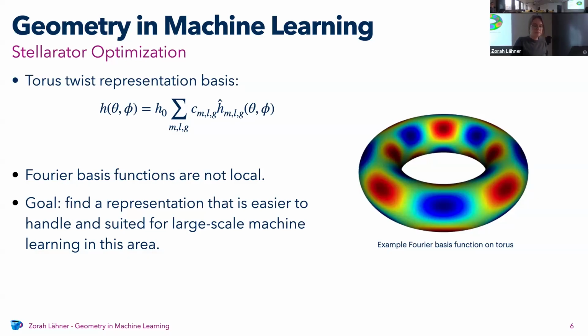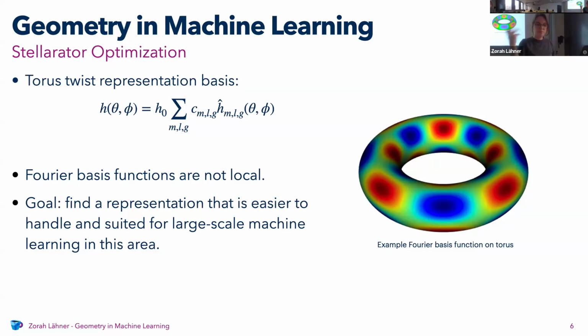But on the other hand, the problem with the Fourier basis is that the basis functions are not local, right? They are spread mostly everywhere on the torus. So if you change one coefficient in the basis, everything will change a little bit. And if you do machine learning, it's hard for the algorithm to predict what happens if I do a little change in the coefficients, because the shape can actually change quite a lot.